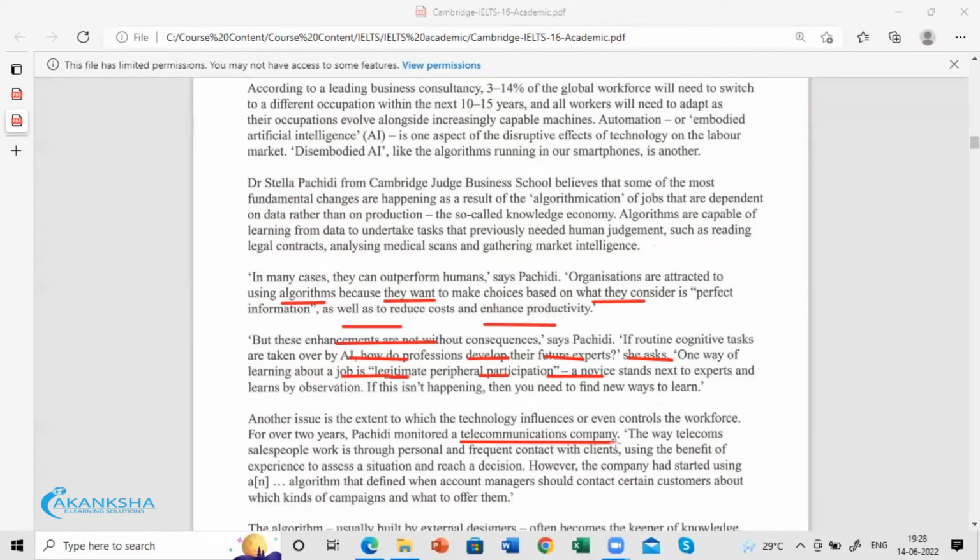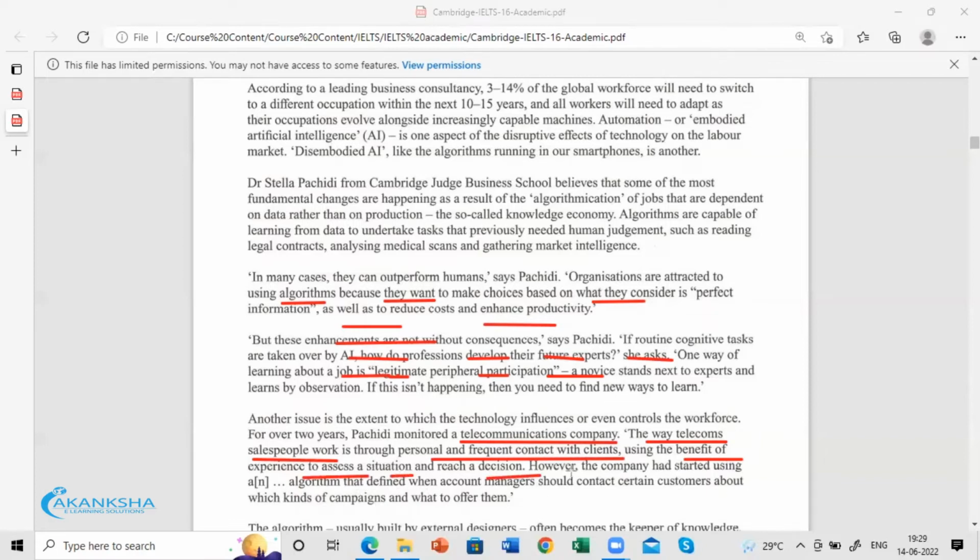Right. So the telecommunications company that Pechidi monitored. You see the way telecom salespeople work: personal contact with clients, benefits, experience, assess the situation, reach a decision.